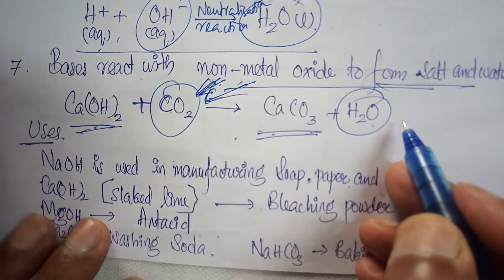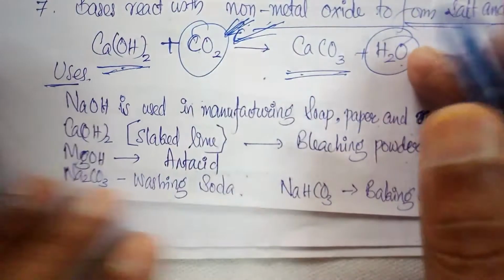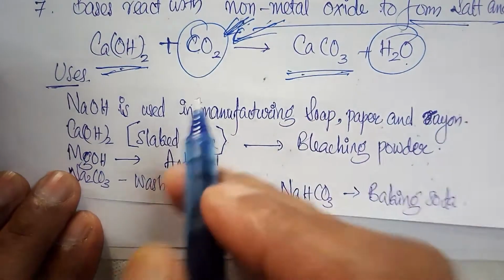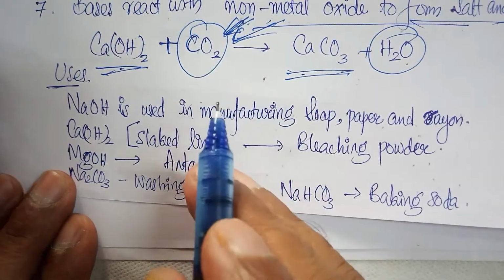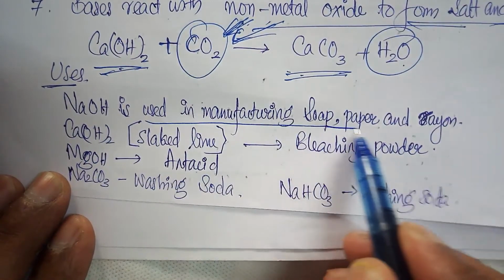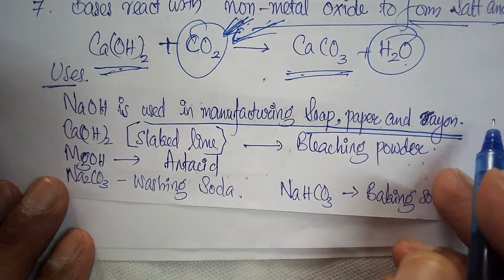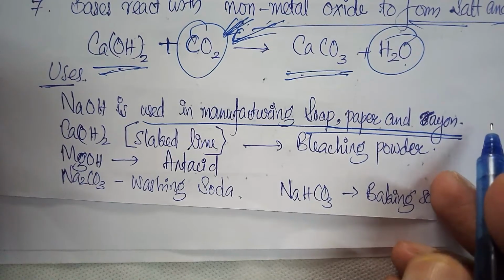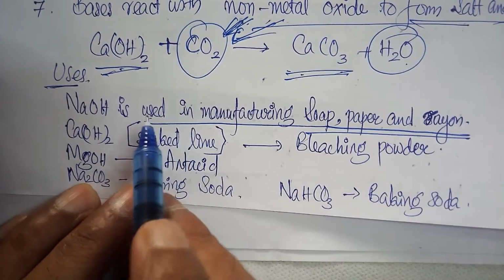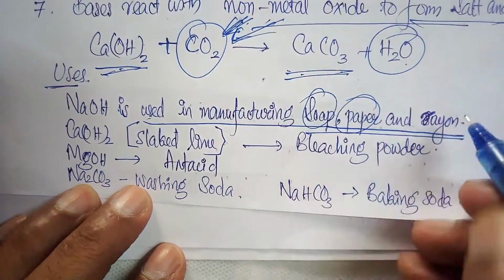Now let us refer to the uses of bases. Some important uses of bases are: sodium hydroxide, a strong base, is used in the manufacturing of soap, paper, and rayon, a synthetic fiber.